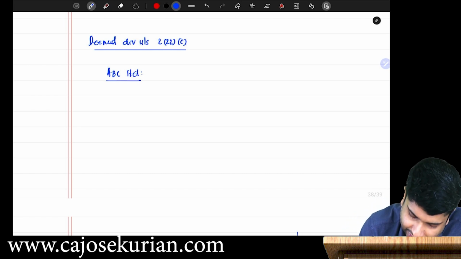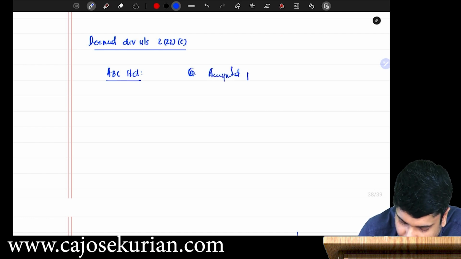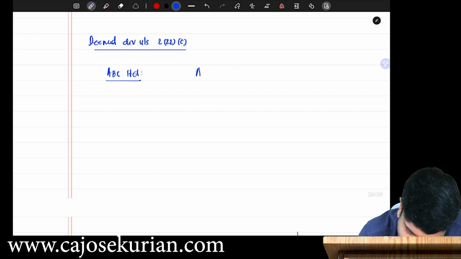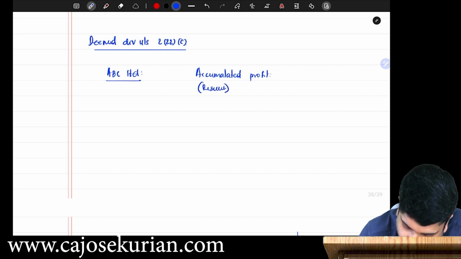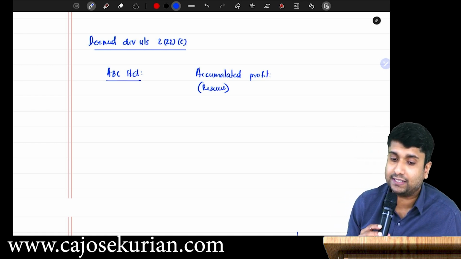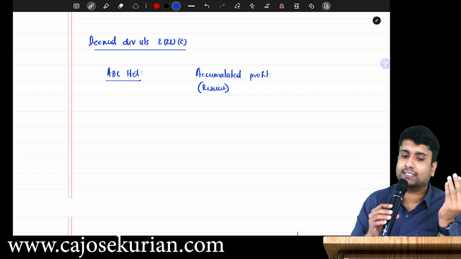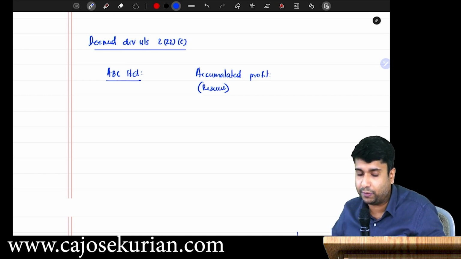This company has general reserve, or this company has accumulated profit. What do you mean by accumulated profit? Having reserves which are not yet distributed as dividend. Say there is a company having accumulated profit. That means that company has reserves, and those reserves are not yet distributed as dividend. Are you with me?